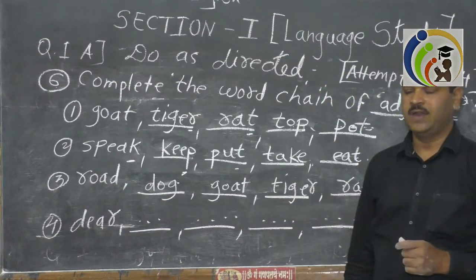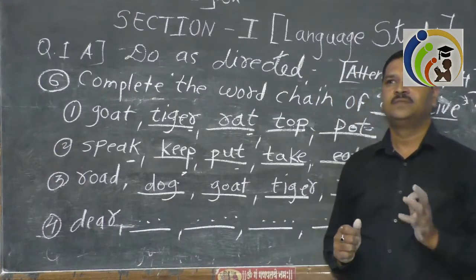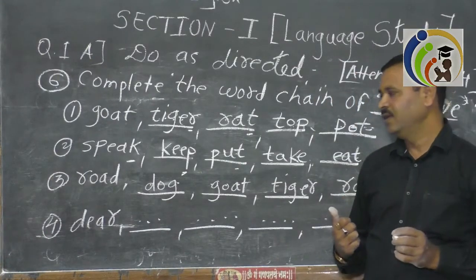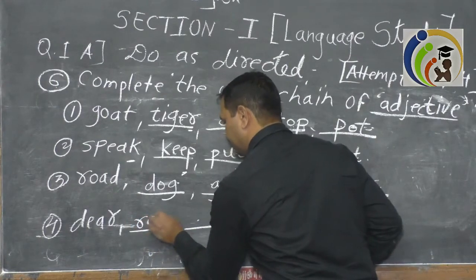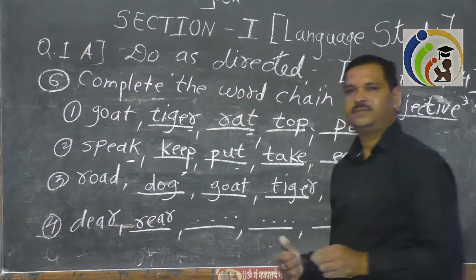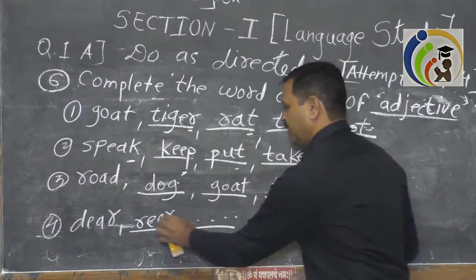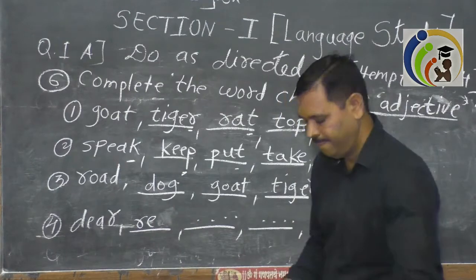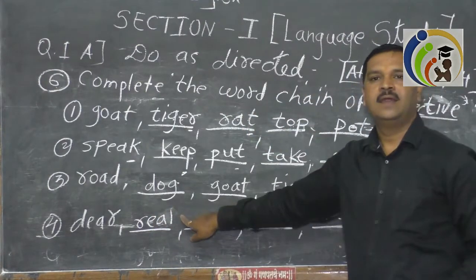No, read is a verb. I have to write an adjective only. R. Which adjective should I write? R. Real. Real. We can write real also. L. Large.